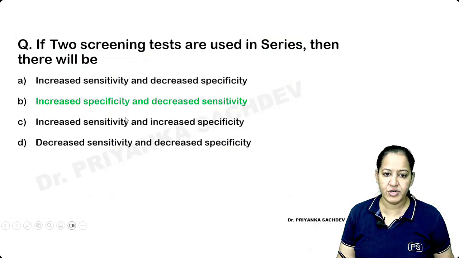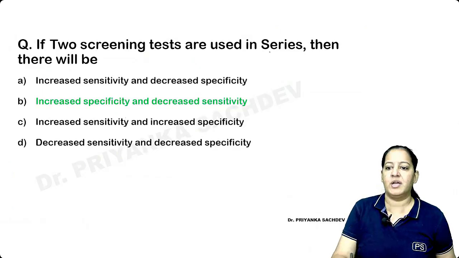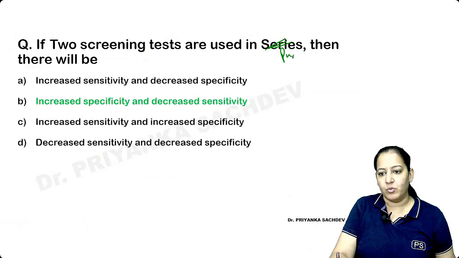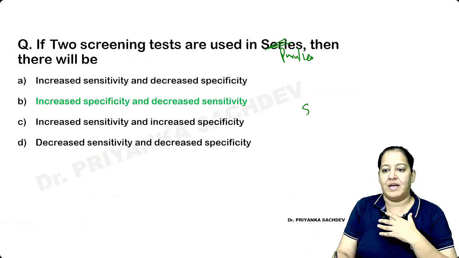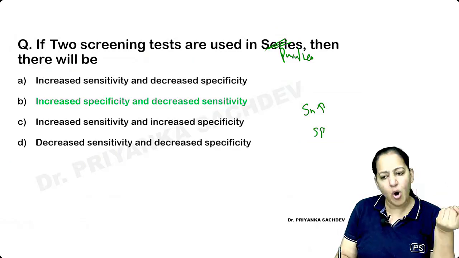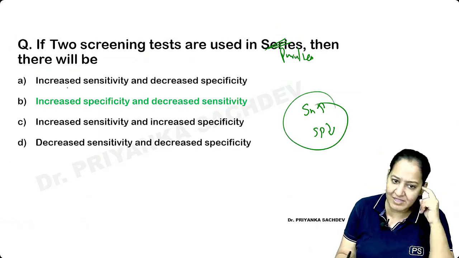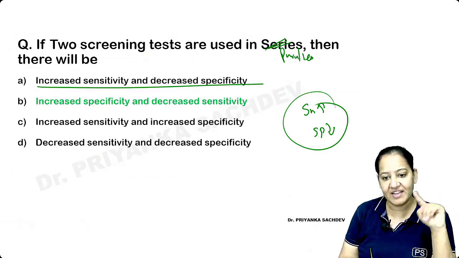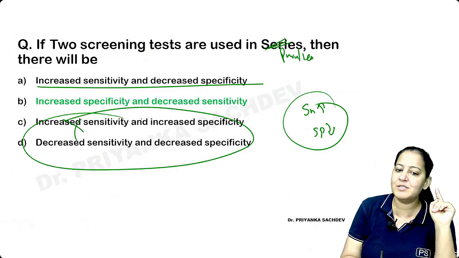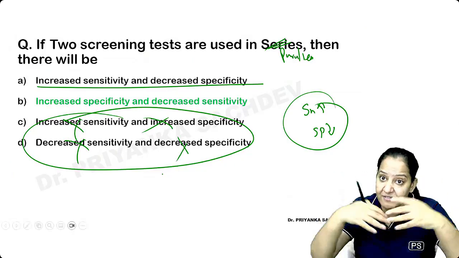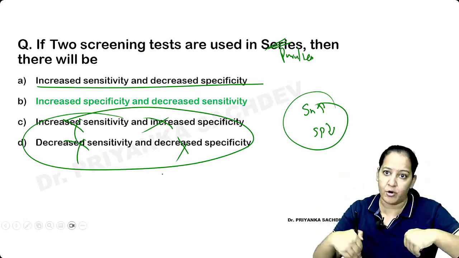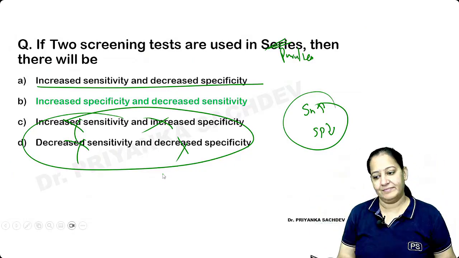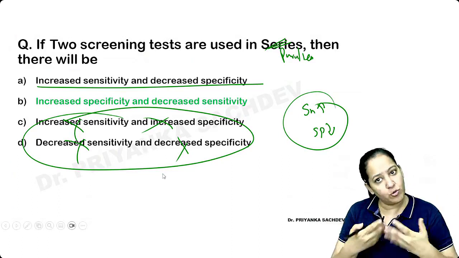Anyone having any confusion? So this is all. And if I change the question, if I make this series into parallel, then in parallel I know one thing, sensitivity increases. So obviously specificity will decrease because both are inversely proportional. In that case, my answer will become A. In that case, both increase or both decrease is not possible. Common sense, they are inversely proportional. Both cannot increase and both cannot decrease. So two options you can rule out like this.